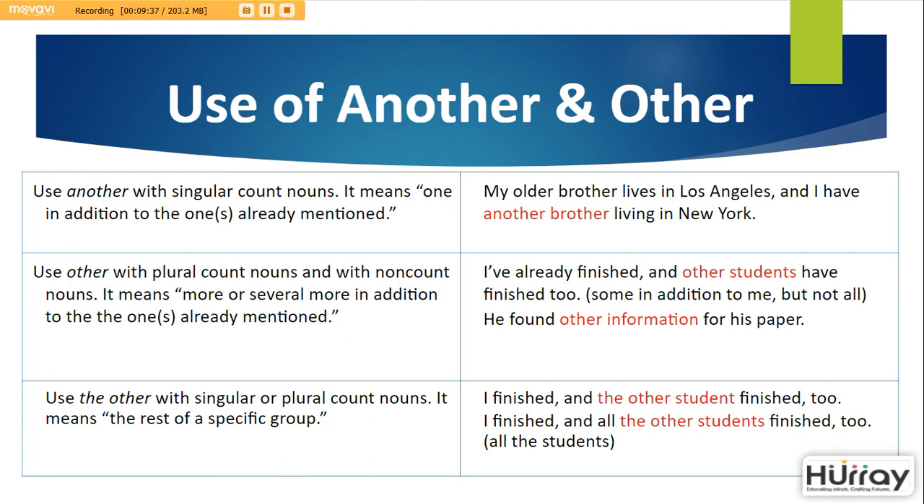You can use the other with singular or plural count nouns. This denotes the rest of a specific group. For example, I finished and the other student finished too. Or, I finished and all the other students finished too.